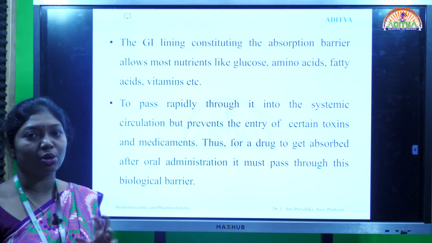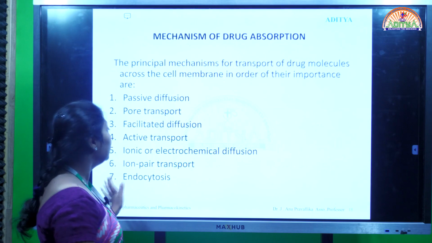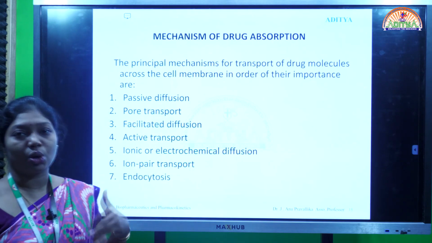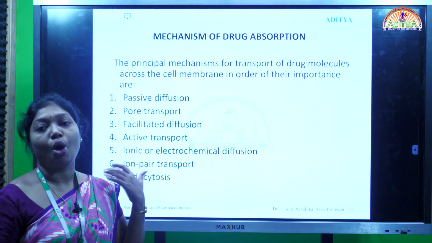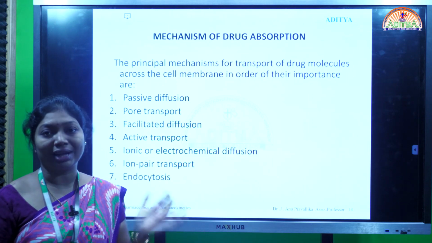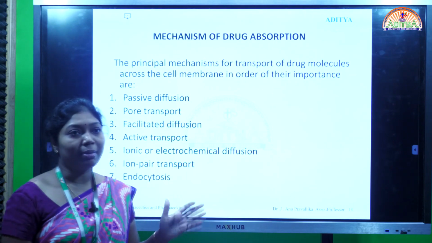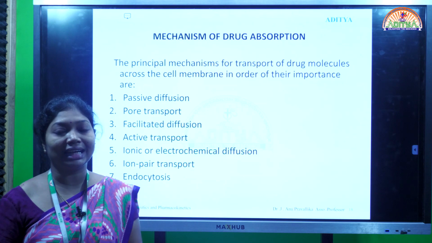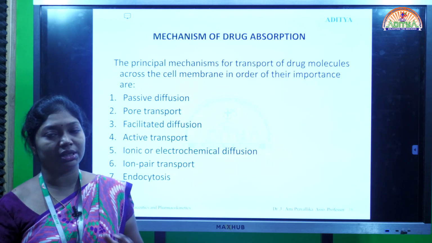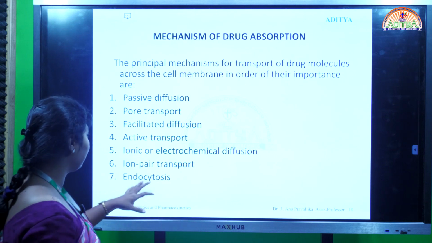In our body, every drug should cross the cell membrane. Every drug should cross all the biological membranes before entering the systemic circulation. Only if it crosses the biological membranes rapidly and instantaneously can it enter the systemic circulation without any problem and show good pharmacological effects.